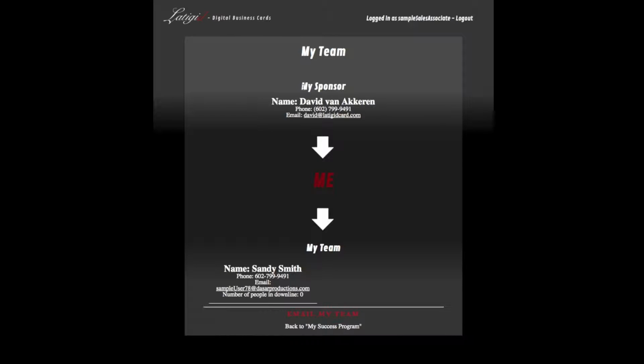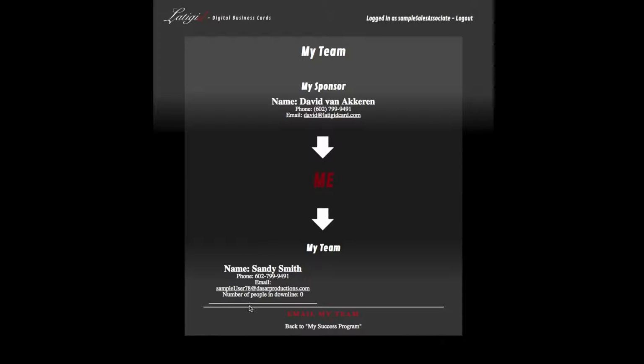Also, if that person for any reason leaves the company, you automatically get moved up into somebody else's team, and that will automatically then reflect here. We'll automatically have the correct person's name and contact information here. So this is always correct. The moment this person leaves the company, that automatically updates. So there's the phone number right there, and then of course there's the email, and it's a shortcut. So you can just click on that, and it will open up your email software on your computer or on your phone, and you can send out an email.